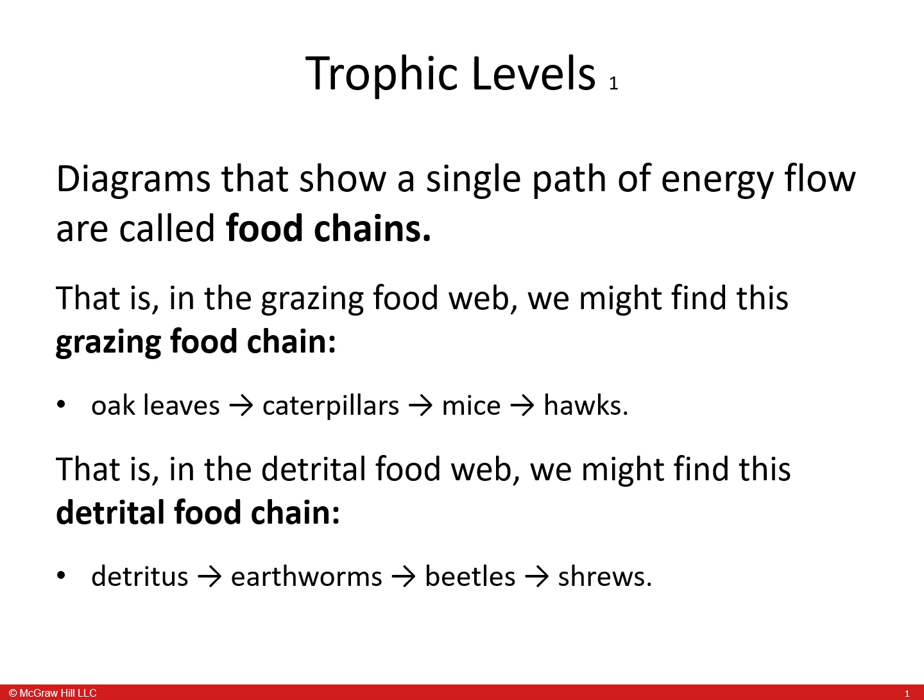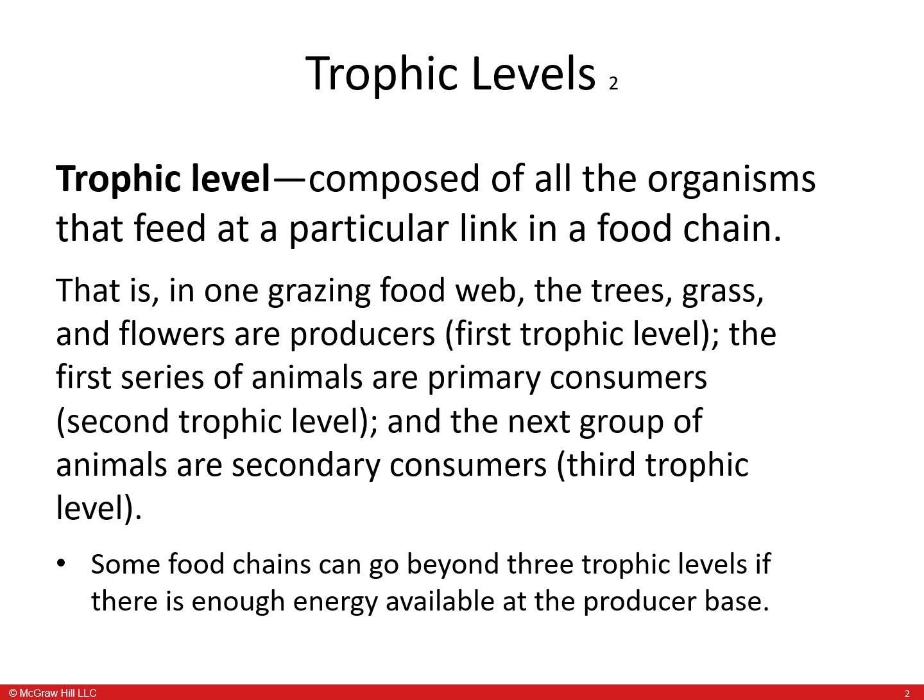Diagrams that show a single path for any food are called food chains. For example, in the grazing food web, we might find the following: oak leaves, caterpillars, mice, and hogs. In the terrestrial food web, we might find the following: detritus, earthworms, beetles, and shrews. Trophic levels are composed of all the organisms that feed a particular link in a food chain.